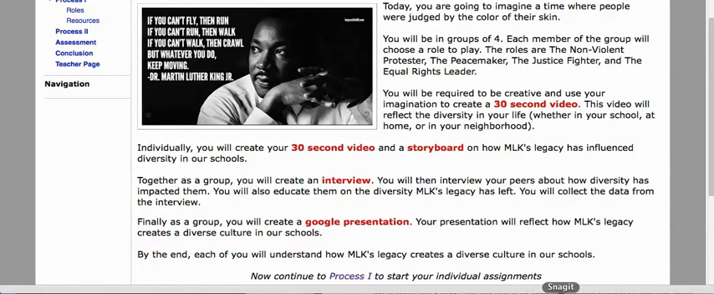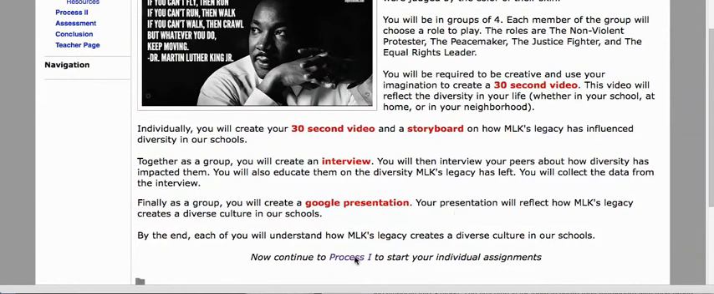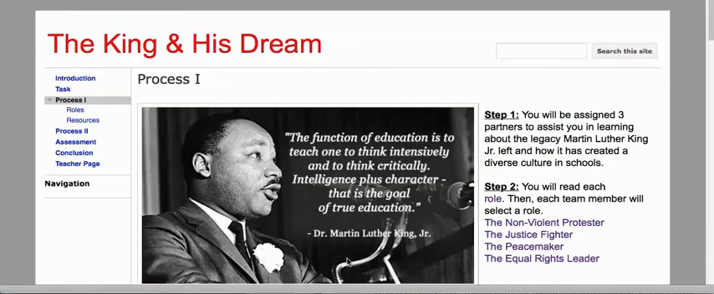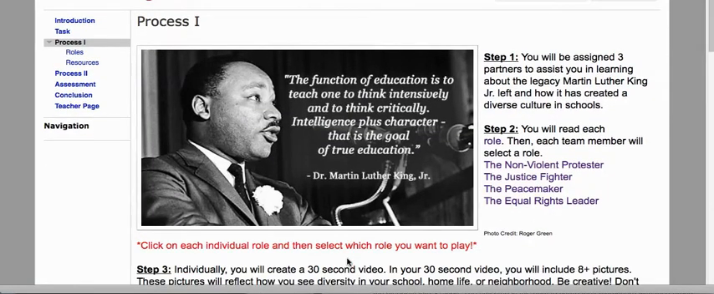Individually, they will create a 30-second video and a storyboard. Then, as a group, they will create an interview and a Google presentation. The next page is the process page. Process 1 lays out all the details of the individual tasks the students will be doing. There are 4 different steps the students will be taking during the process.